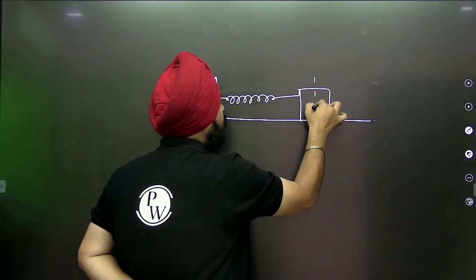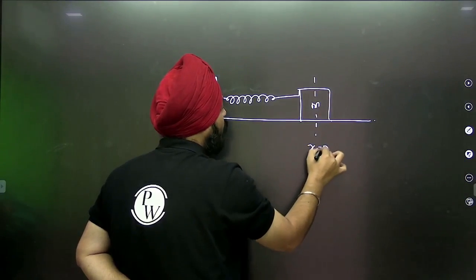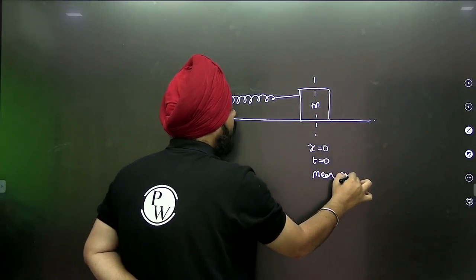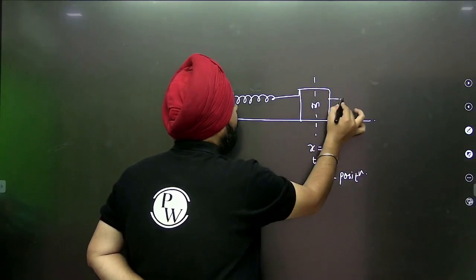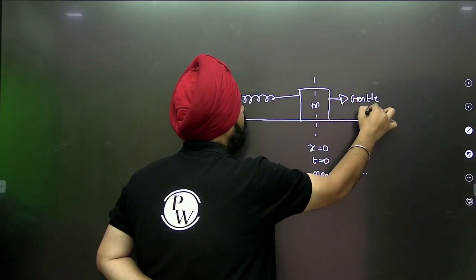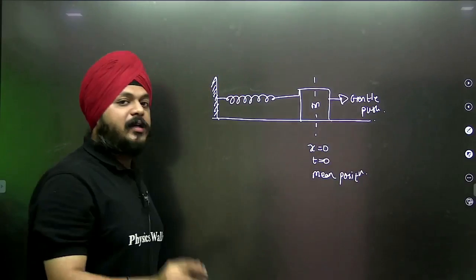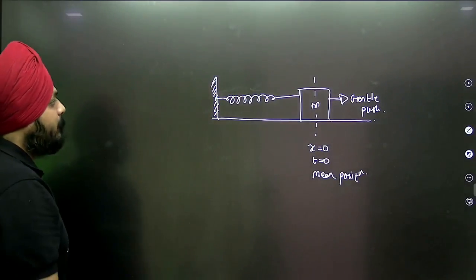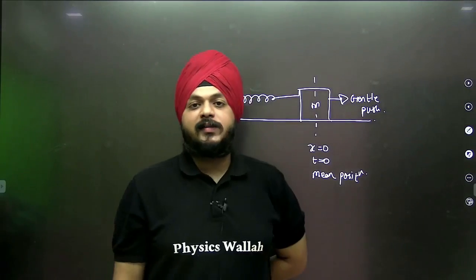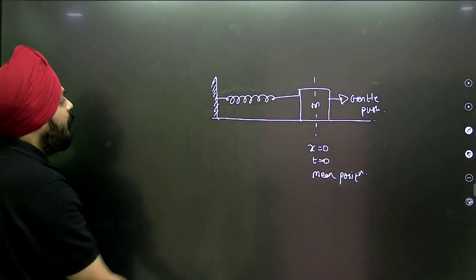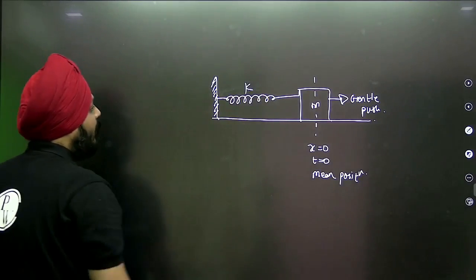This is the mean position of the particle, x is equal to 0, t is equal to 0. Now, from the mean position, a gentle push is given and it is released. Now, what happens here? Suppose this is a spring with spring constant k.